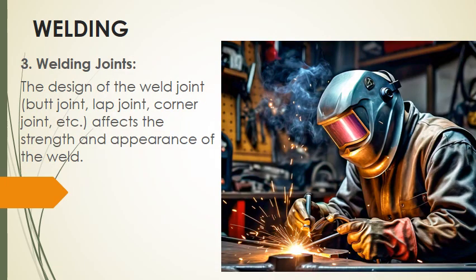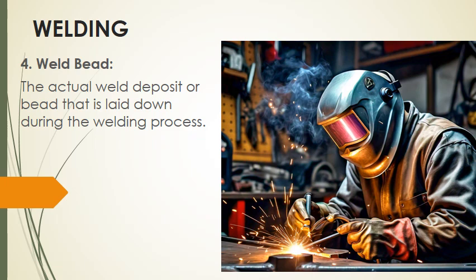The third is welding joints. The design of the weld joint, whether it is a butt joint, lap joint, or corner joint, affects the strength and appearance of the weld. Next is the weld bead, that is the actual weld deposit or bead that is laid down